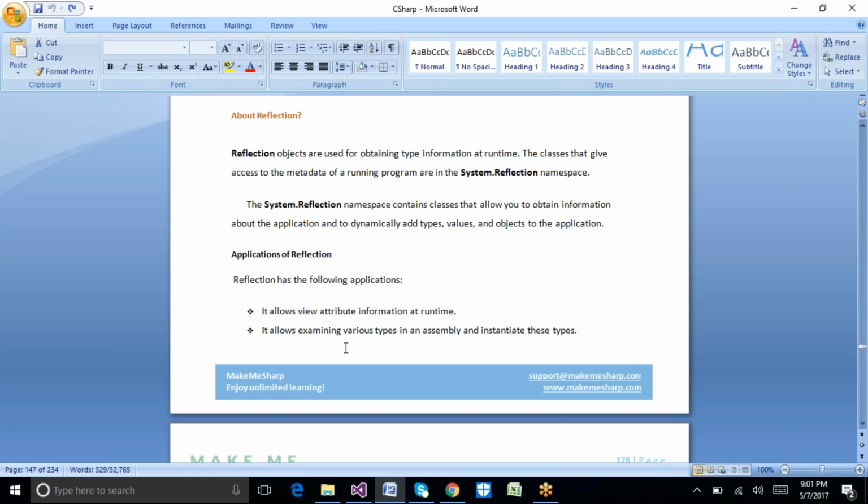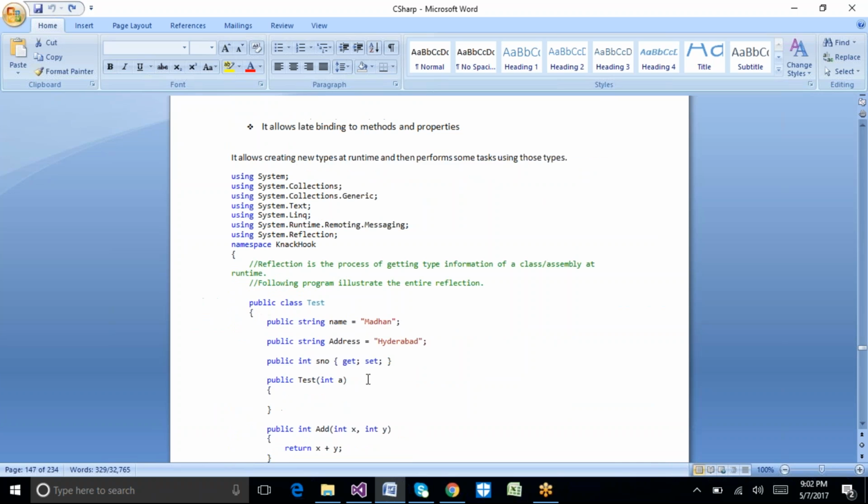Okay, so let me repeat again. We have one concept in C# which is called reflection. Reflection is nothing but getting the metadata of a particular class or a particular namespace. Let's see one example so we can understand that here.